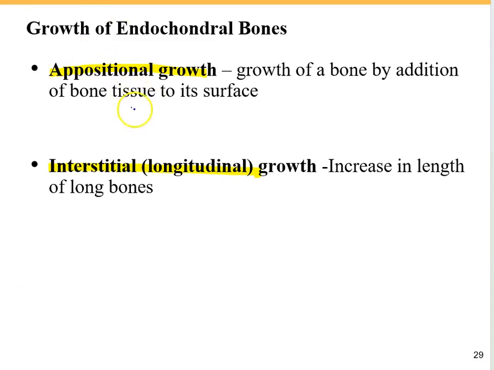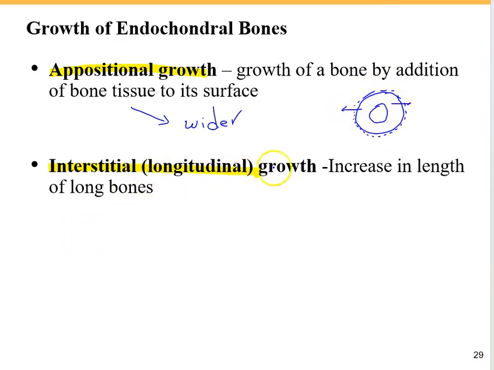So then the bone grows wider. New bone tissue is added to its surface. So if I want to draw a cross section of the bone, this is the medullary cavity and then the bone. Then the bone is growing through its surface.